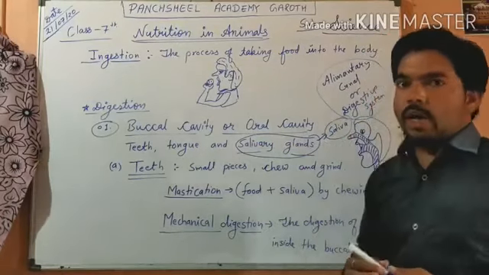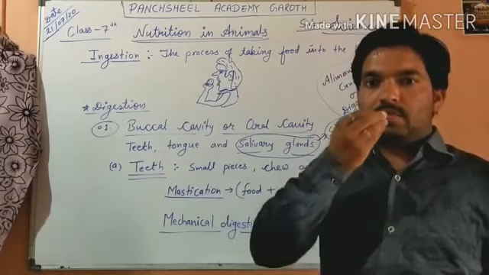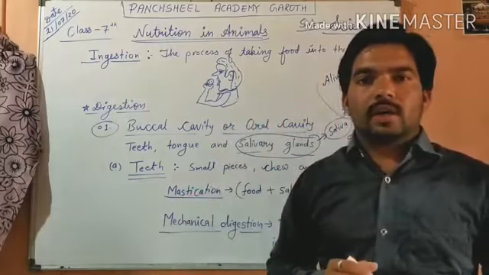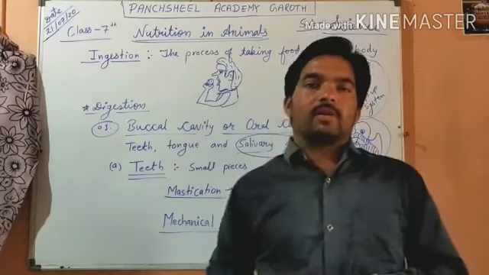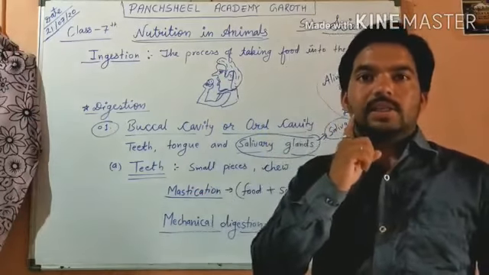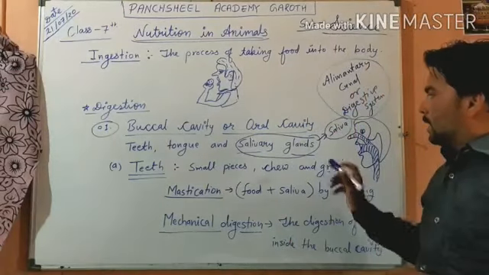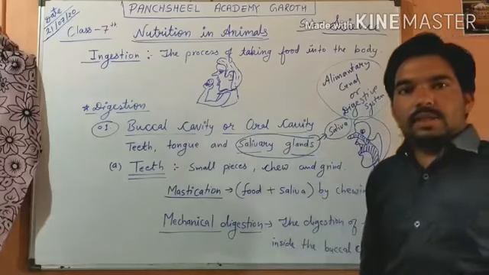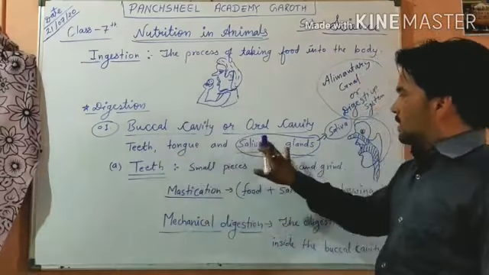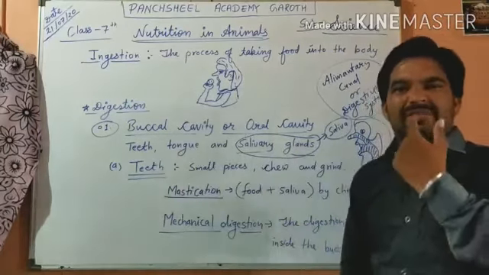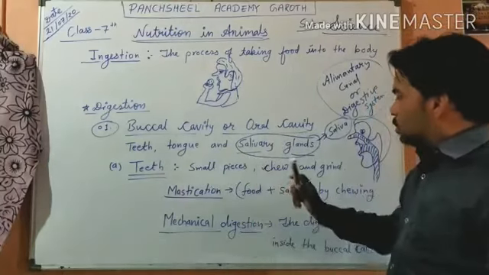We don't take water with every piece of food. We don't need to drink water at every moment, because whenever we take any piece of food inside our mouth, the salivary gland mixes our food, and saliva has some digestive juices. So first we talked about teeth, tongue and salivary gland. Teeth break the food into small pieces, chew and grind it.